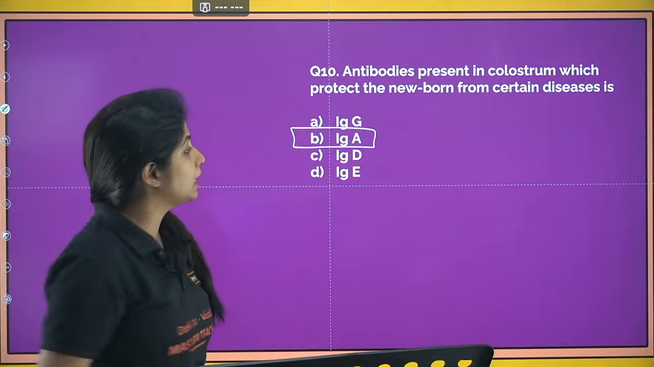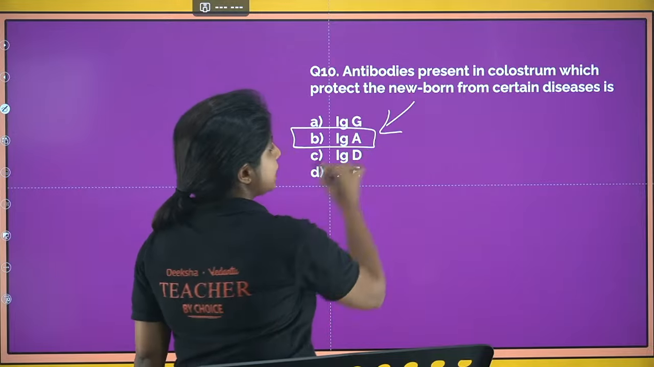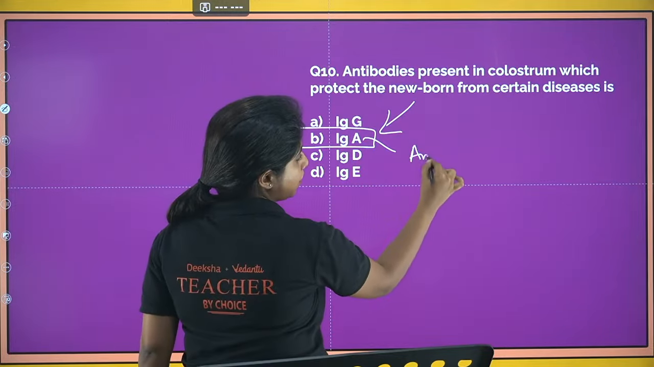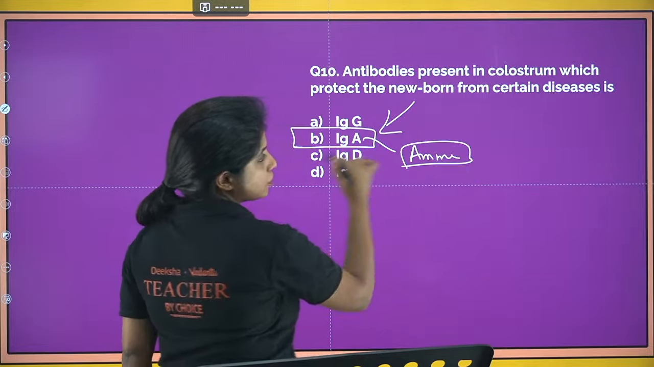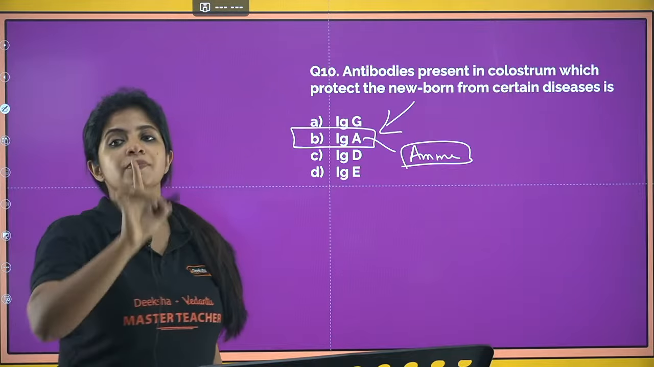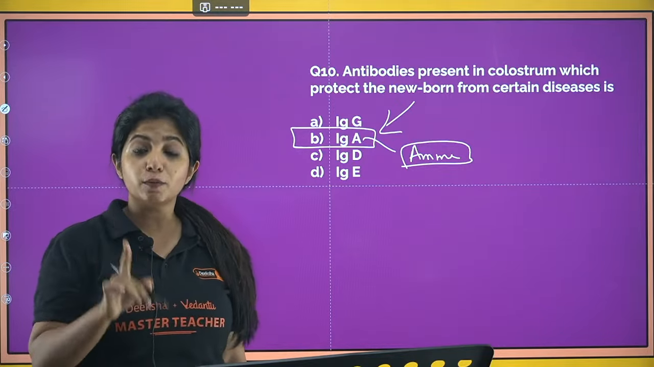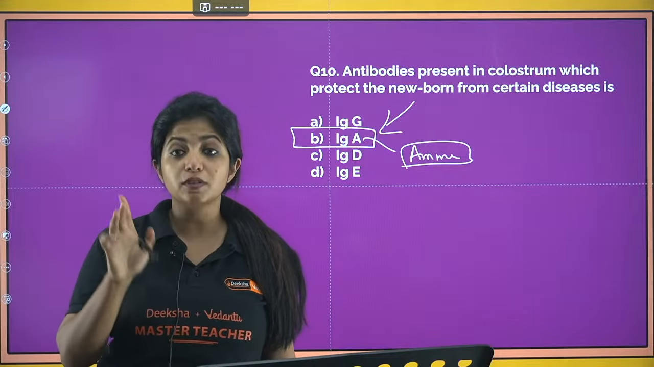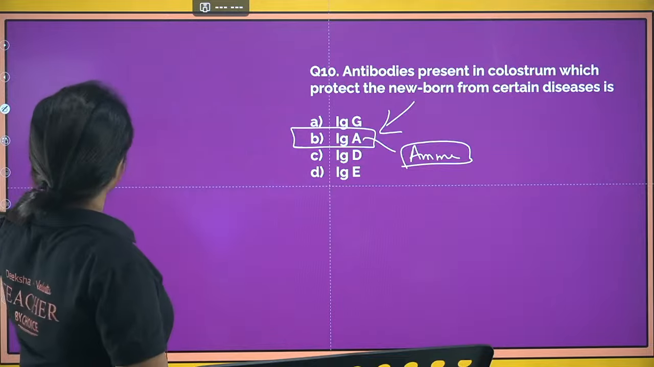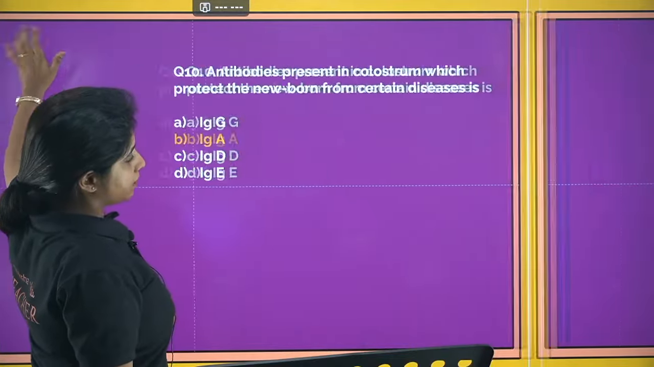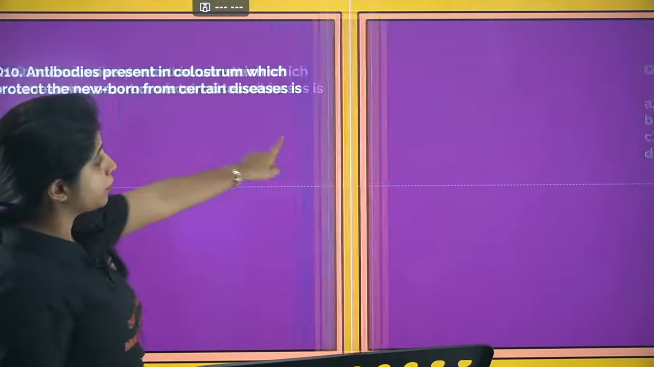Prakriti also says it is B, and the answer is actually B. It's IgA. AA stands for Amma. You can remember like that. I have told you yesterday also. The first milk released by Amma, it has IgA which provides immunity to the children. It is yellow. The colostrum is yellowish milk. Okay. Now next. What type of immunity is it?